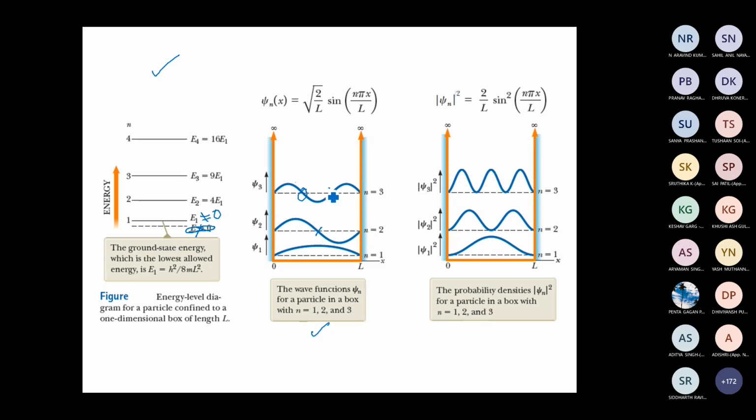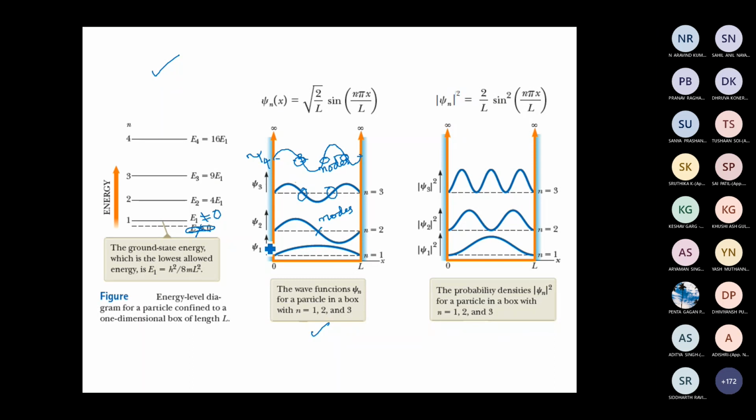There are two nodes. The points where the wave function is equal to 0 are called nodes. For the ground state, there is no node. For the first excited state, the wave function will have one node. For the second excited state, two nodes. What about the third excited state? If you plot psi 4, how many nodes will it have? Three. It will somehow look like this, with 3 nodes, and so on.